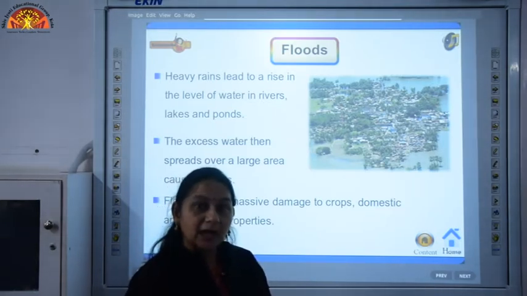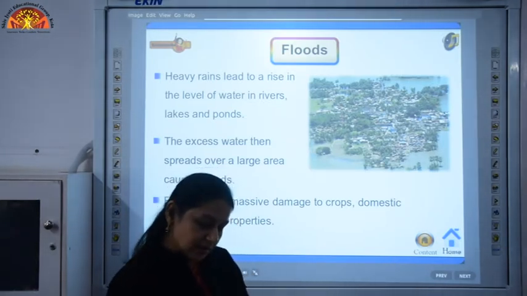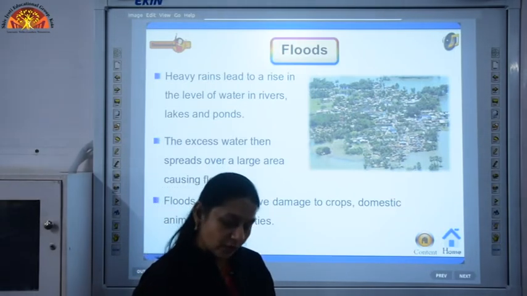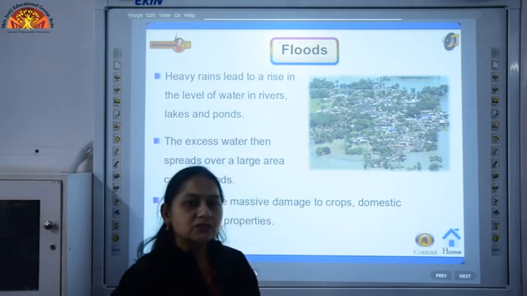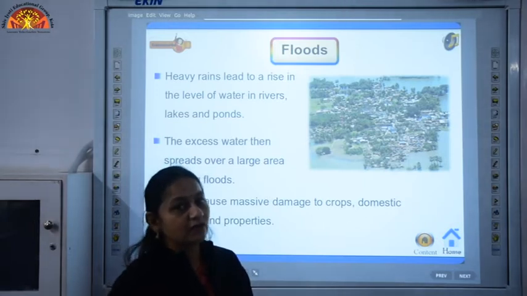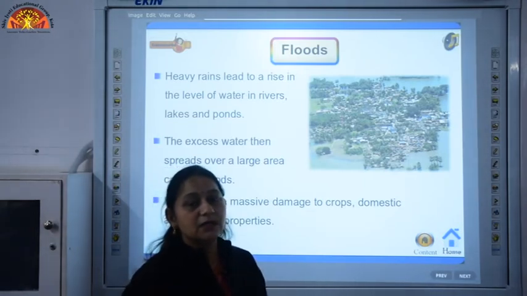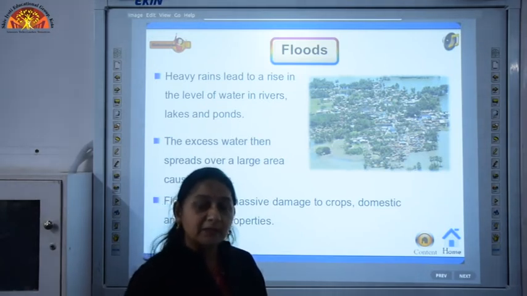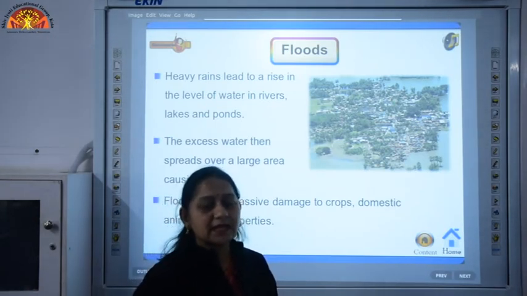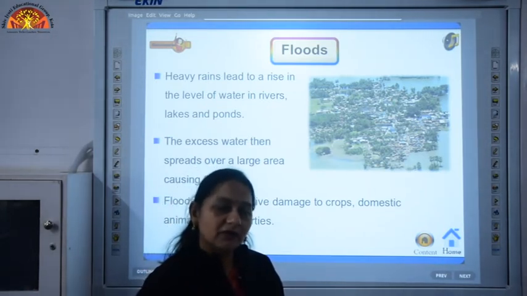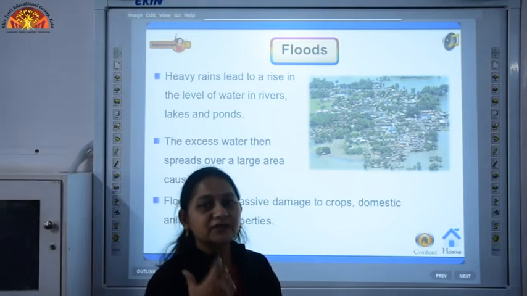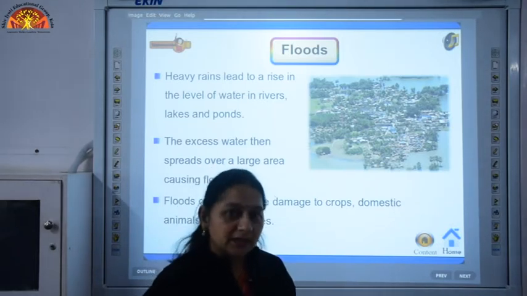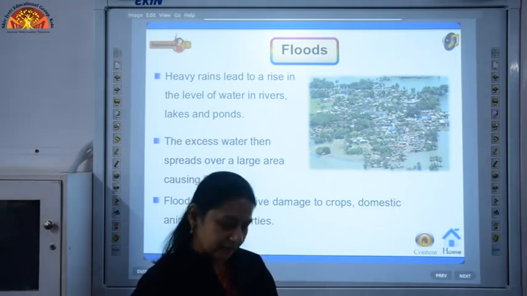Secondly, in Tamil Nadu, when the tsunami came on 24th December 2004, in that also thousands of people died, and there was a great property loss also, and thousands, lakhs of people had to be evacuated, means they had to be transferred from there to other places where they were safe.